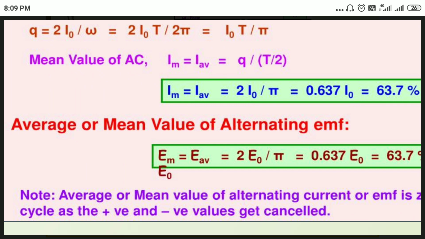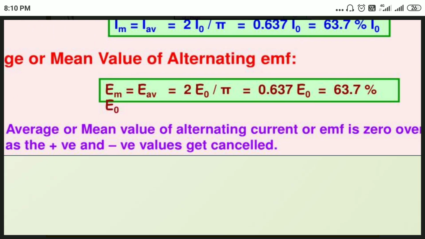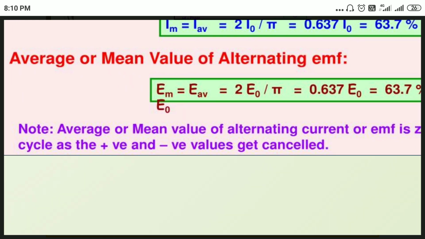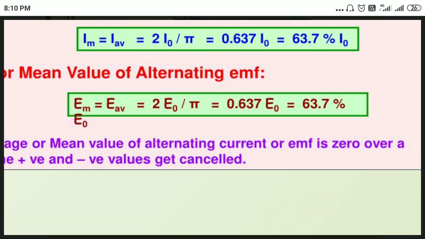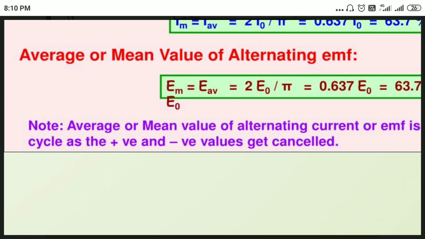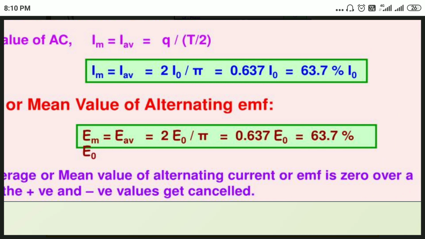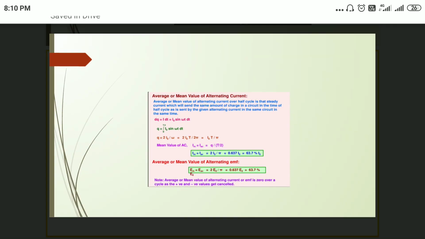Similarly, the average or mean value of alternating EMF is also 63.7% of E naught. The average or mean value of alternating current or EMF is 0 over a full cycle, as positive and negative values cancel. That's why the mean value is always taken per half cycle only.